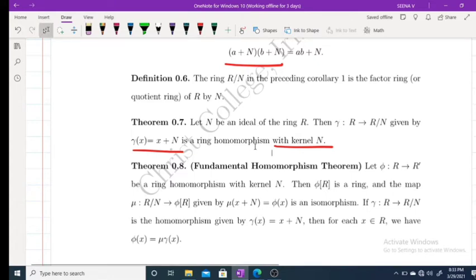This is similar to one theorem in your group theory.